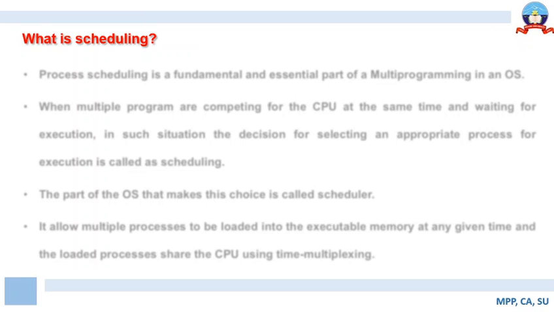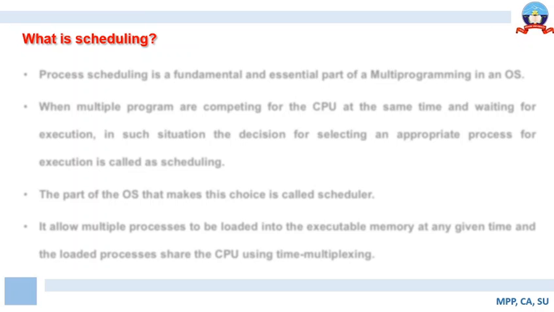Where there is contention among the processes for CPU time, such a scenario calls for deployment of an efficient and effective mechanism for allotting the CPU or CPU time to the processes. Now, such a mechanism is referred to as scheduling.